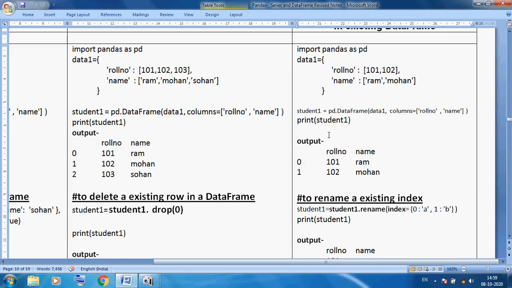It is possible. Before creation we can also change it using index, but after creating the data frame we can use the rename method and then we can change it. Here 0 and 1, this is a default index, but I want to change it to A, B, C, D or according to our choice. So here I am using student.rename. Okay, because I want to change the existing index value, simply index equals, here I am using